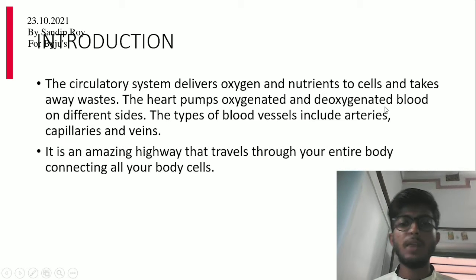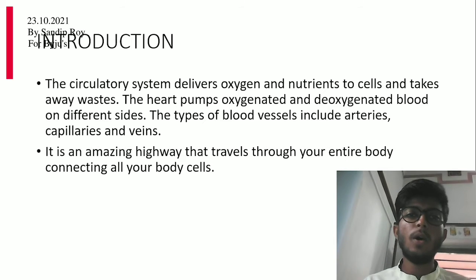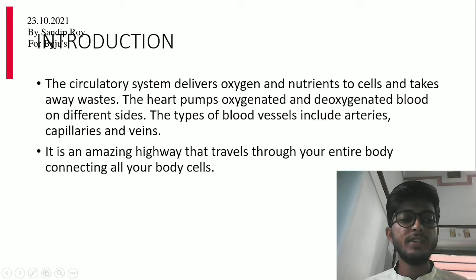The types of blood vessels include artery, capillary, and vein. All are blood vessels that make up the circulatory system. The circulatory system is an amazing highway that travels through the entire body, connecting all your body cells.